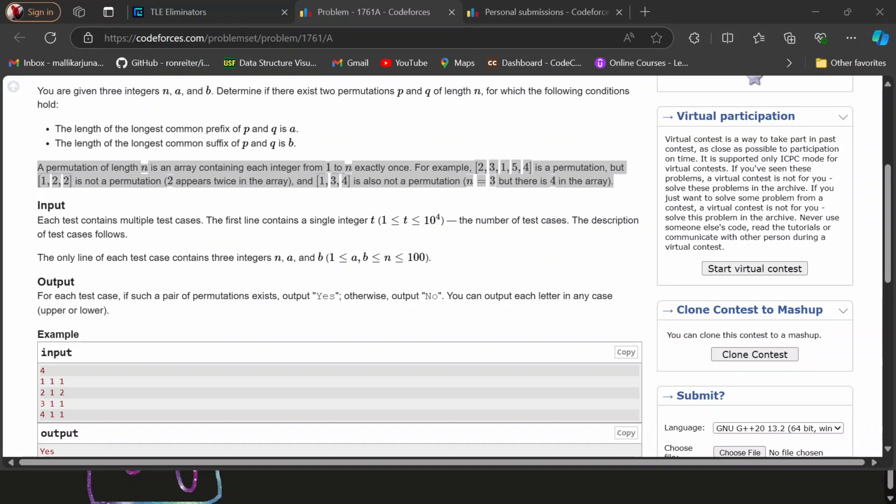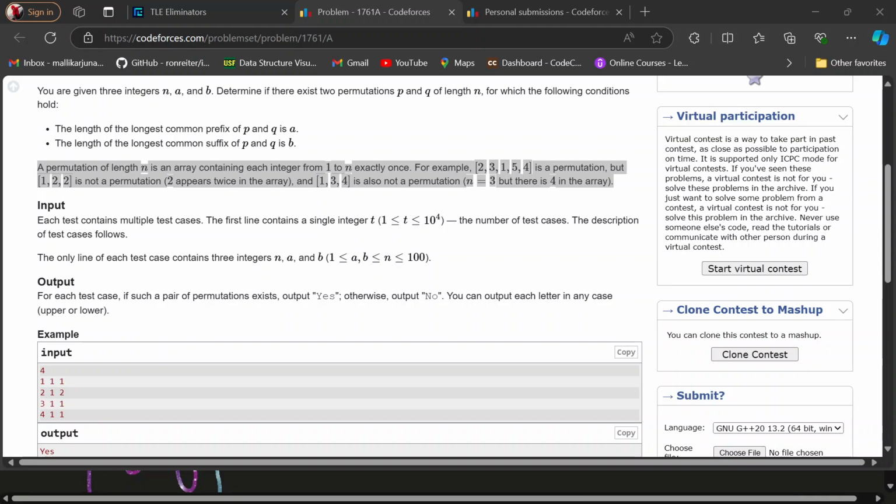The elements inside P are 1, 2, 3, 4, 5, 6, 7 in the P permutation, and in the Q permutation we have 1, 2, 4, 3, 5, 6, 7. This is the P permutation, and this is actually the Q permutation. Cool.